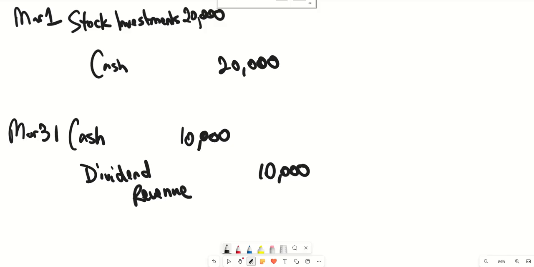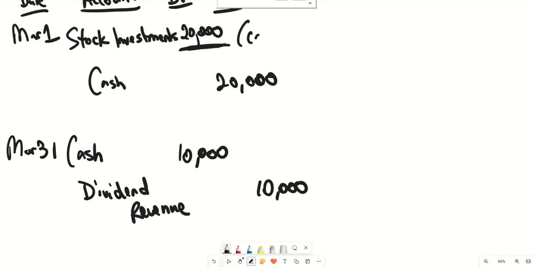Now, let's say you have these stocks, $20,000, sitting in that asset account, which is the cost, since you purchased them at cost on March 1st.